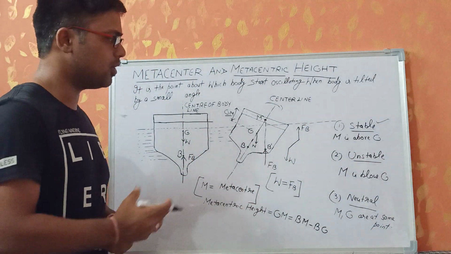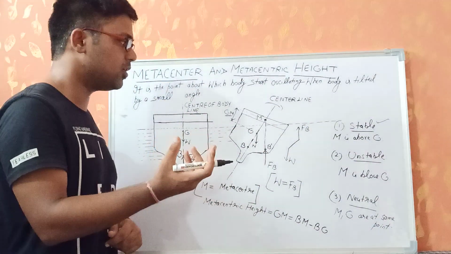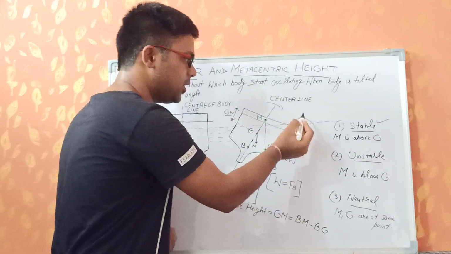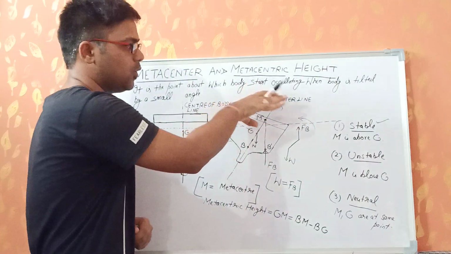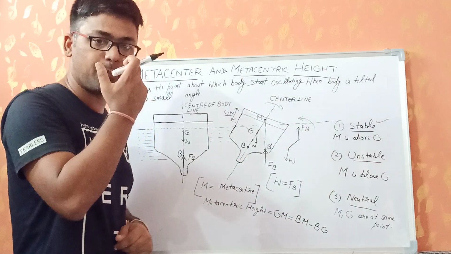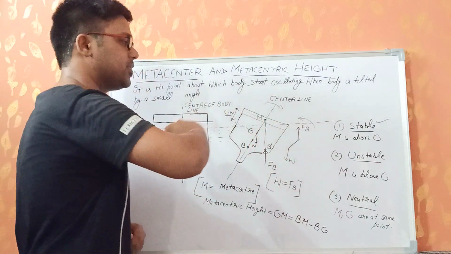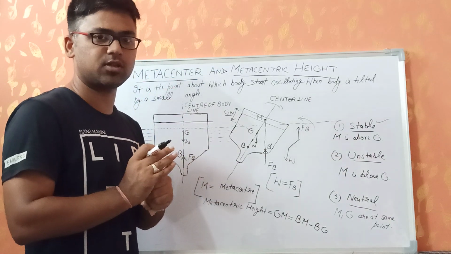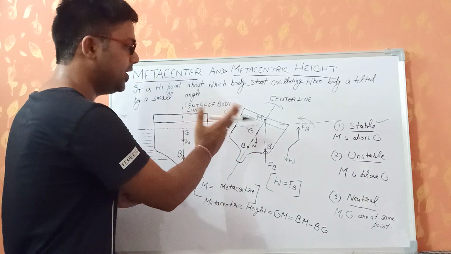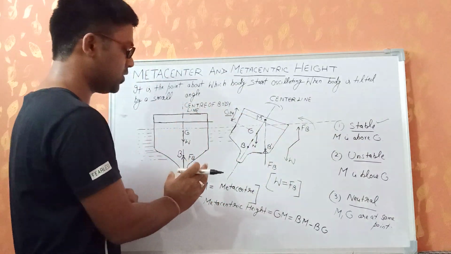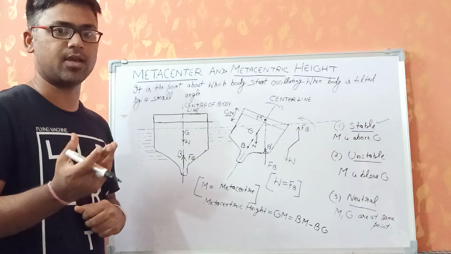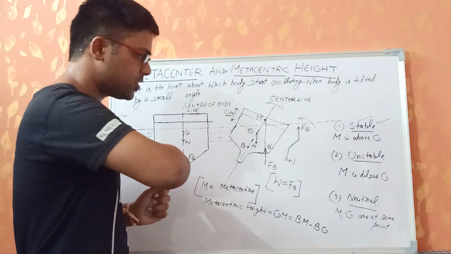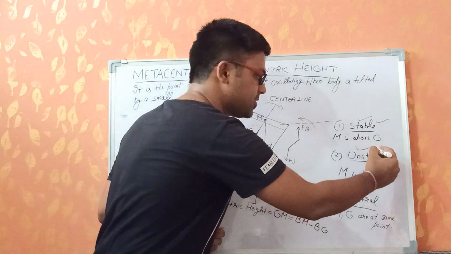So what we are getting is a couple whose moment is in the anti-clockwise direction. So we are giving it a rotation in the clockwise direction, but the couple that is automatically generated here is acting in the anti-clockwise direction. It means automatically the body will return to its original position after the tilt is removed. After tilting it will regain its original position. It will come back again to this same position. So if it is coming back, then it is stable; if instead of coming back it goes further away, then it is unstable.